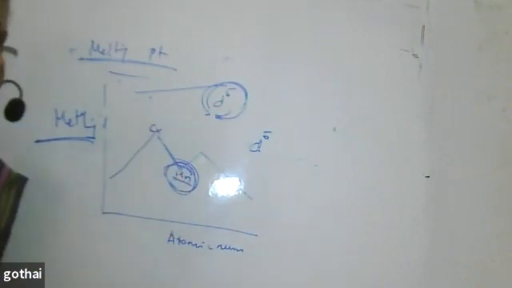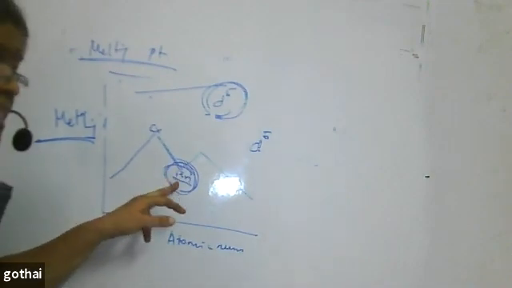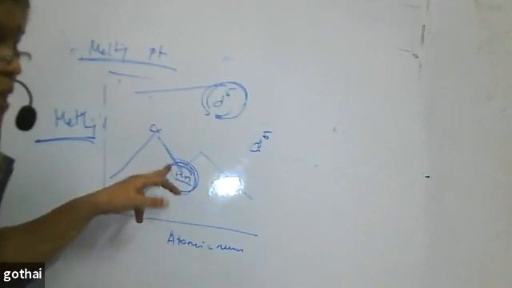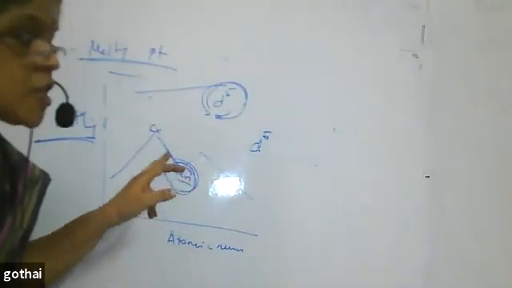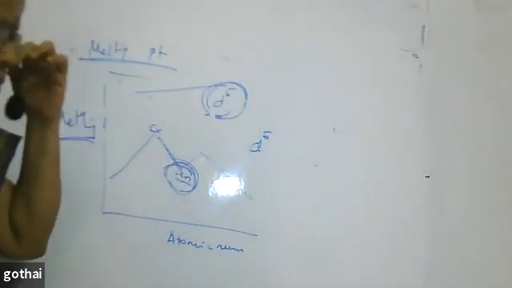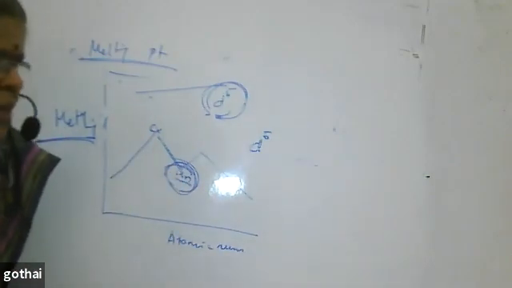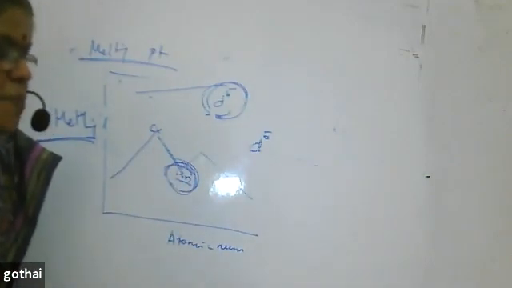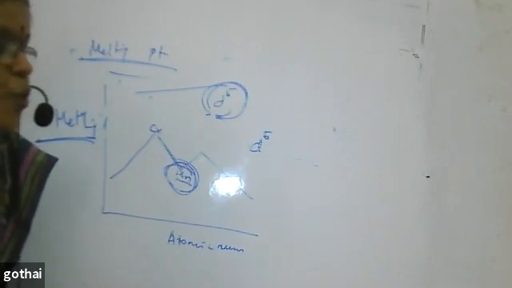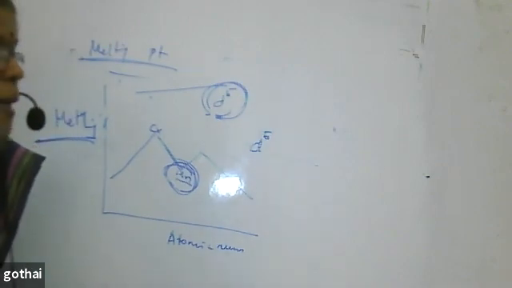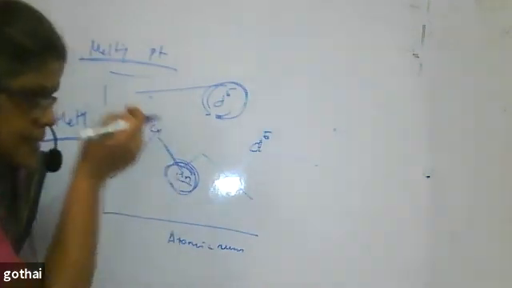After chromium, at manganese, there is a difference. As per the electronic configuration, we expect that manganese has the maximum number of unpaired electrons, so it should have the highest melting point because of stronger metal bonding. We expect it, but manganese shows a dip. Again, the same reason: it doesn't want its stability to be disturbed, so it allows only a few electrons for bonding. So metal bonding is weaker in manganese.